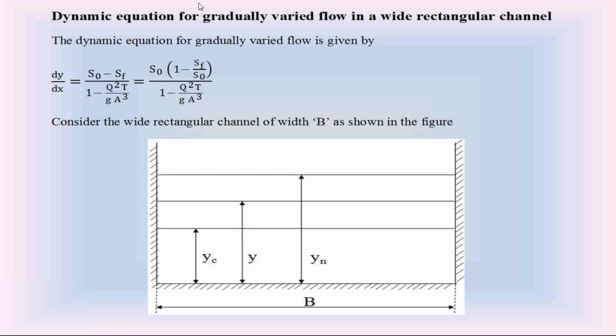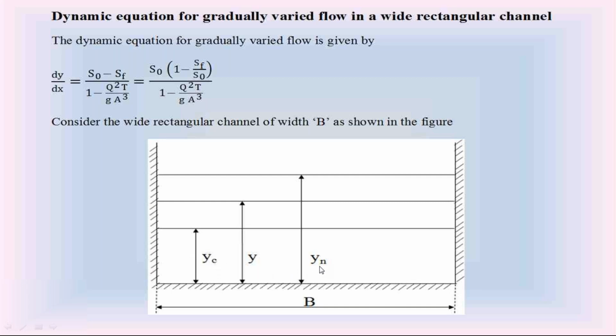So in the wide rectangular channel, to find out this ratio SF by S naught, we consider three different water levels. One is the normal depth of flow Yn. Next one is the depth of flow Y at gradually varied flow. Third one, the critical depth of flow Yc.